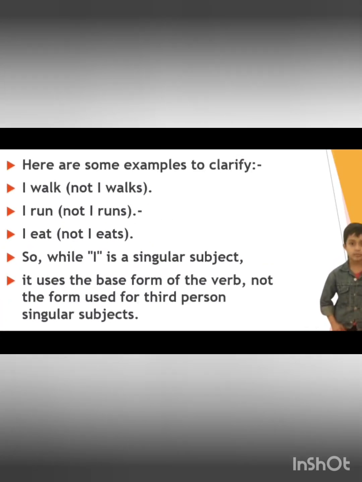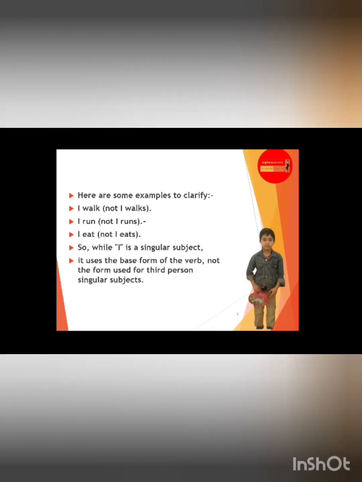Coming to the next one, that is I run, not I runs, because I is first person singular. Coming to the next question, I eat. So again it is first person, so I will write I eat, not I eats. So while I is a singular subject, it uses the base form of the verb, not the form used for a third person singular subject, that is s or es.